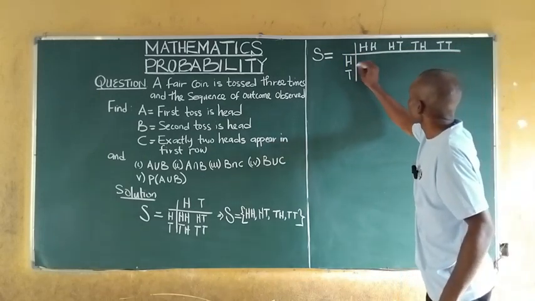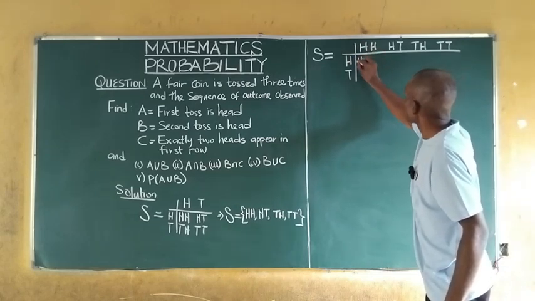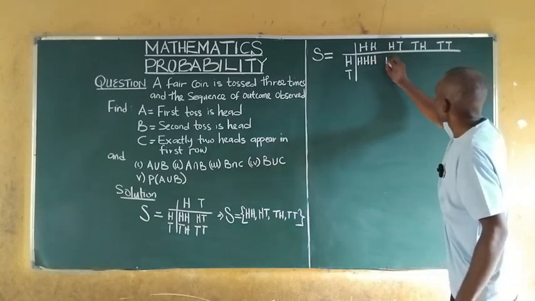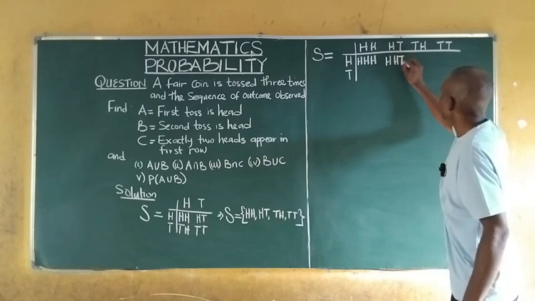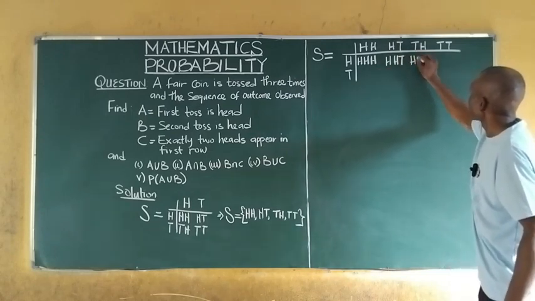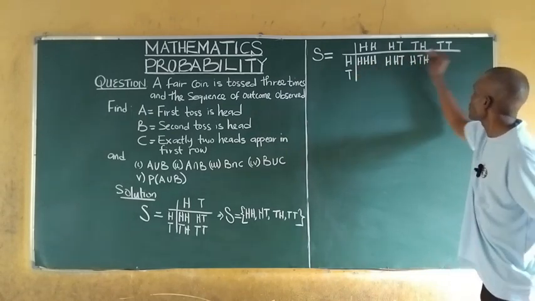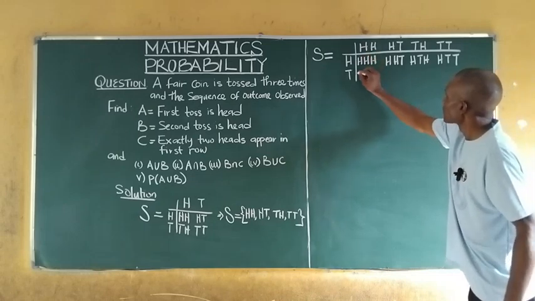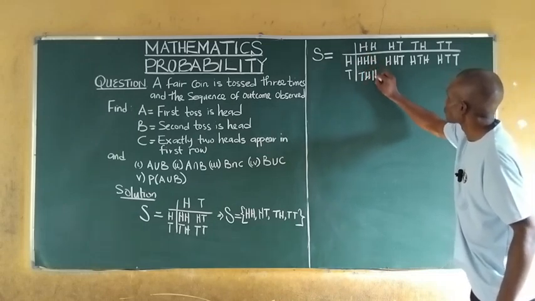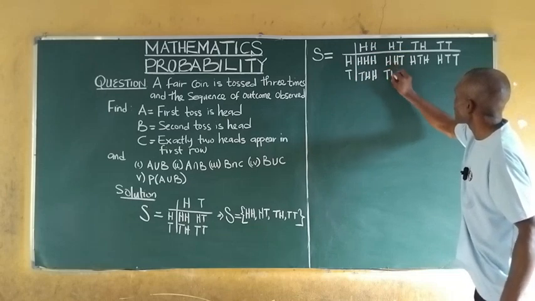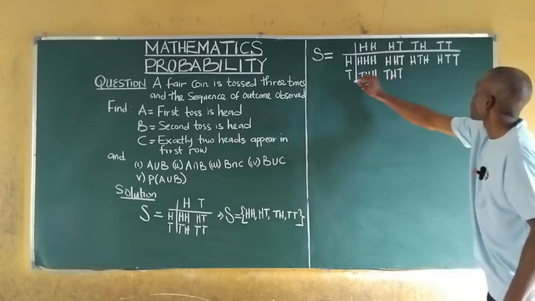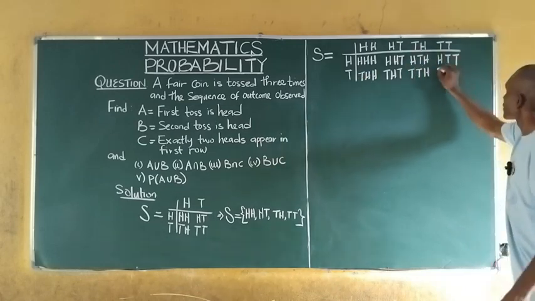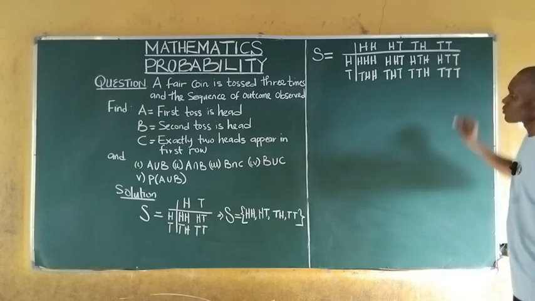So head, head, head will show up if you throw 3 coins. Then head, head, tail, or head, tail, head, or head, tail, tail, or tail, head, head, or tail, head, tail, or tail, tail, head, or tail, tail, tail will show up.